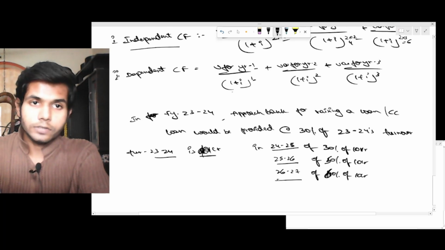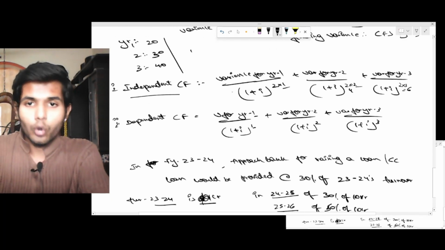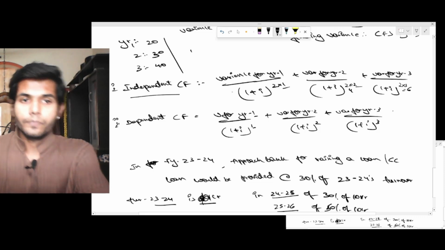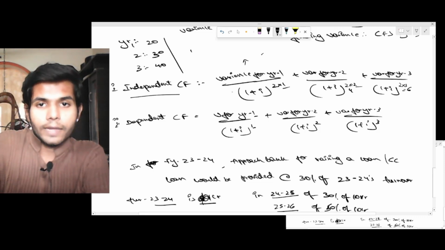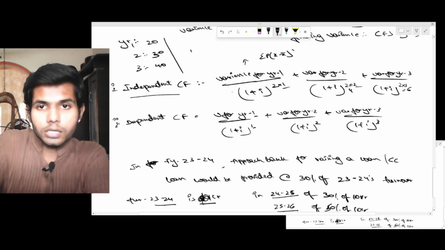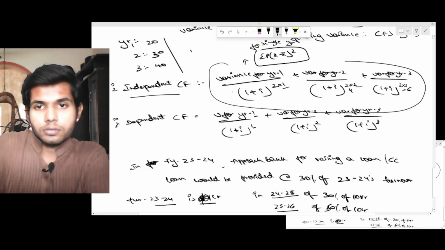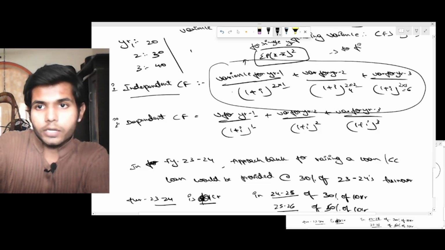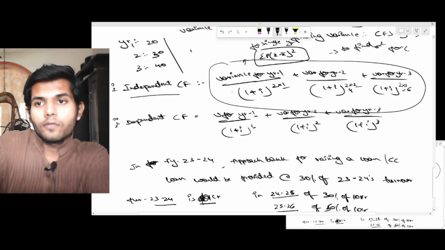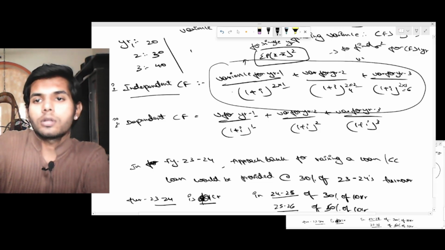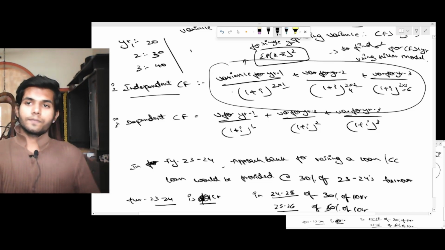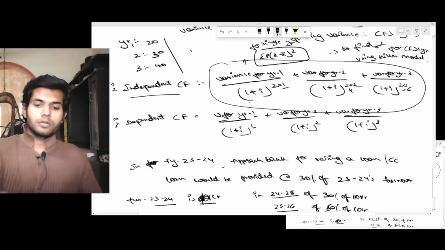And since the cash flows are fully independent, it is whole power 2 into 1, whole power 2 into 2, whole power 2 into 3. The formula we have taken here is for a single year, but to find variance for cash flows greater than 1 year, we use the Hiller model. Are we clear till now? I want you people to go through it.